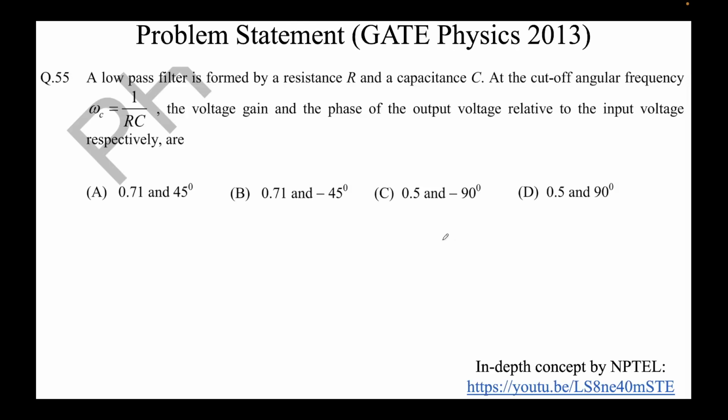So okay, this is a question. This has been taken from 2013 paper, slightly older, but it serves our purpose. So it says a low pass filter is formed by a resistance R and a capacitance C. So at cutoff, the angular frequency omega equal to 1 by RC, the voltage gain and phase of output voltage related to input voltage is. Okay, so first we must understand what a low pass filter is. So a low pass filter,